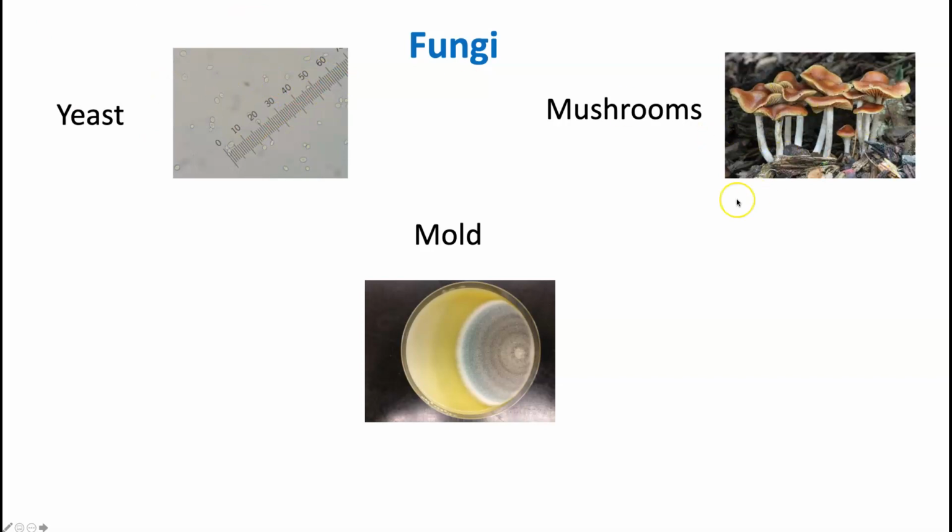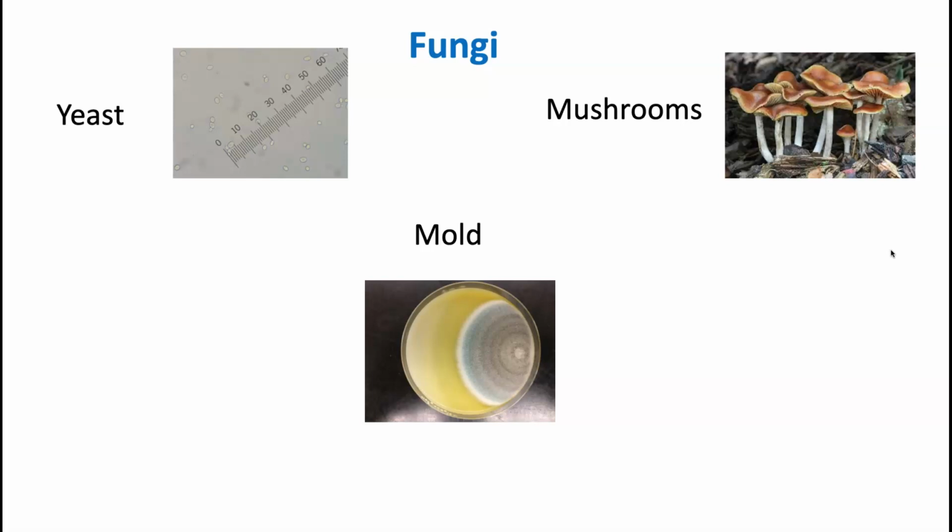Moving on to the mushrooms. What do you think mushrooms are? Are they unicellular or multicellular? Well, the fact that you can see it, it has to be more than one cell, right? So these are multicellular organisms, as is mold. You can see the mold, right? So it's a multicellular organism, and you can see that there's various shades of it here, and there's growth in the medium, and then there's growth that protrudes out. So mushrooms and mold are both multicellular organisms. However, they do have some differences, you see.